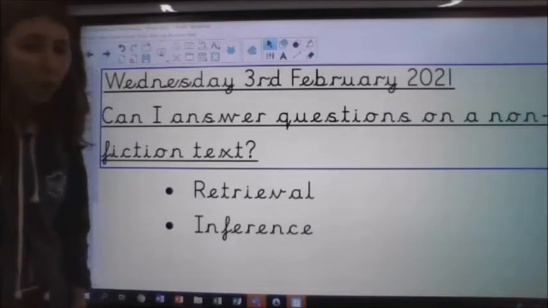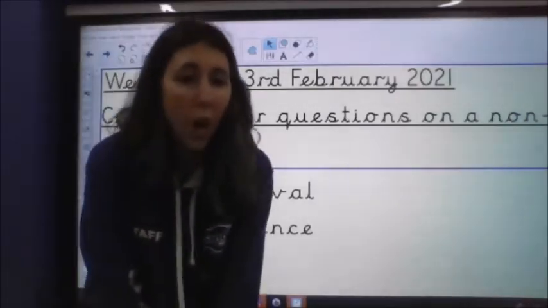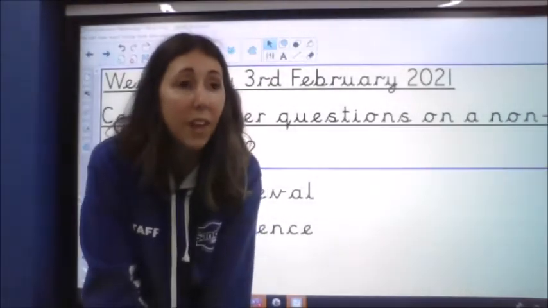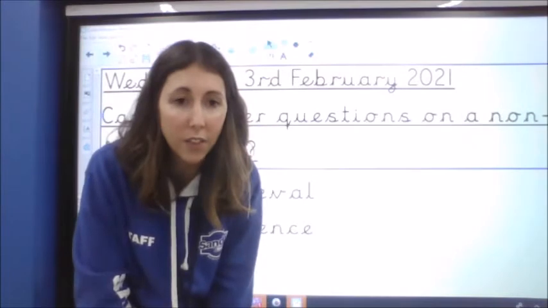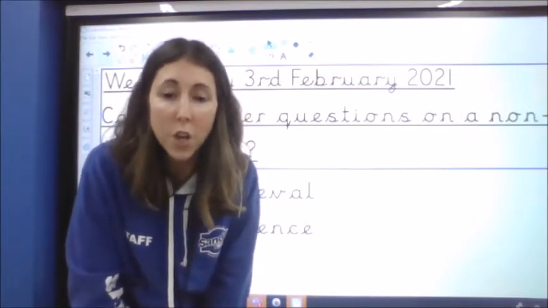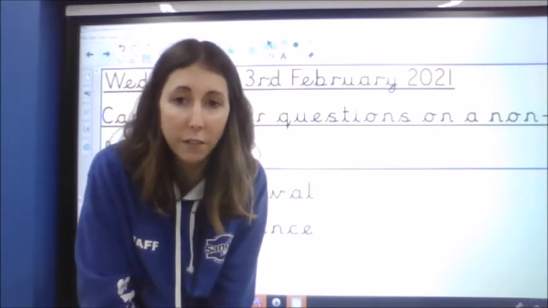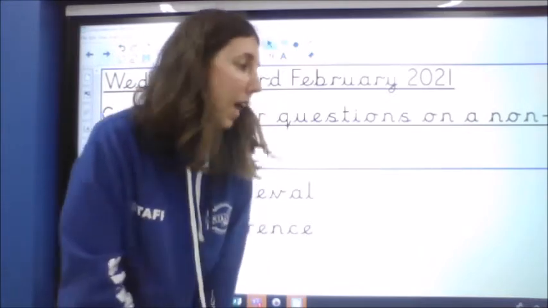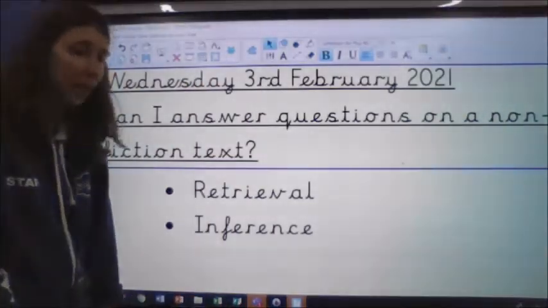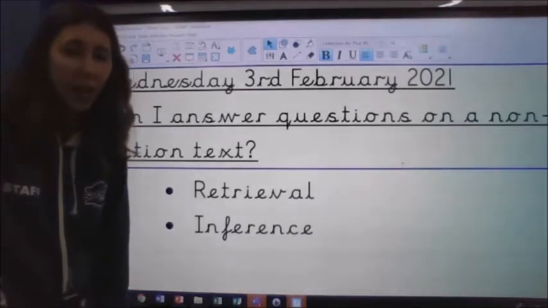So another non-fiction text, and we know now that non-fiction texts are texts where we have information, we have facts, and they're written about real things. They're not made up, they're not stories. So another text that is non-fiction, information again today. We are going to be mostly looking at retrieval questions with maybe a little bit of inference.